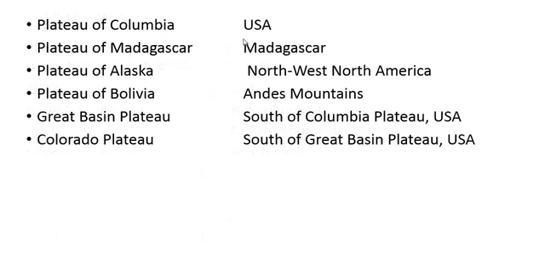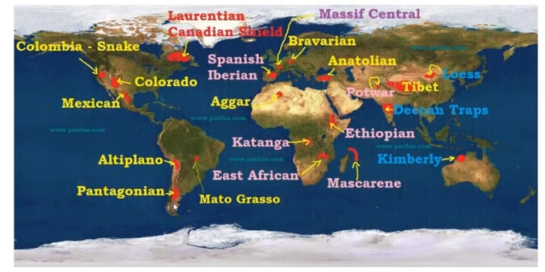Plateau of Colombia in USA, the Plateau of Madagascar island east of the Africa continent, the Plateau of Alaska, again in northwest North America, the Plateau of Bolivia, again in the Andes Mountains, the Great Basin Plateau in USA, south of the Columbia Plateau, and the Colorado Plateau, again in USA, south of the Great Basin Plateau. So these all are the locations here: Colombia, Colorado, Mexican, Patagonian,